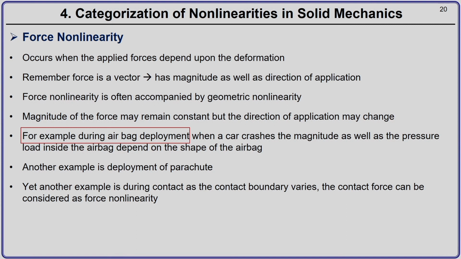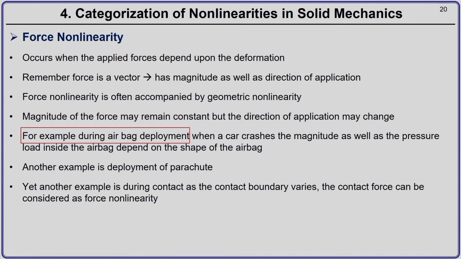The purpose of the airbag is to deploy quickly enough so that it can protect the life of the passenger. When this airbag gets deployed, air is blown inside the airbag and it expands. So, the pressure load inside the airbag will depend on the shape of the airbag. That is the first example.